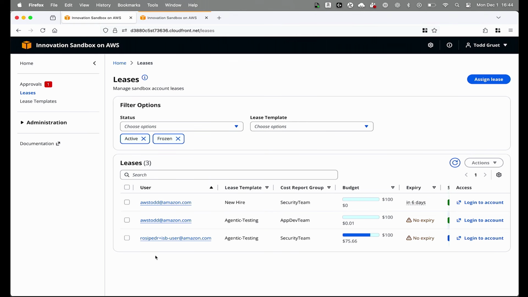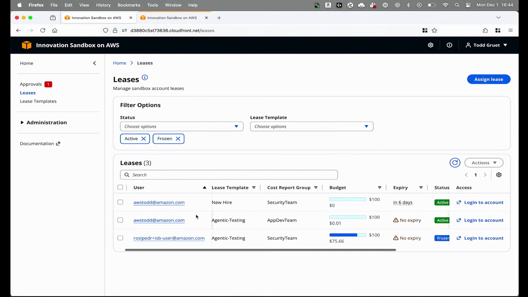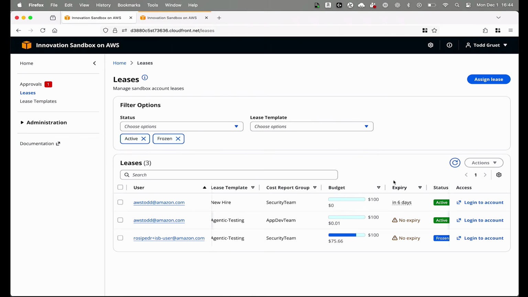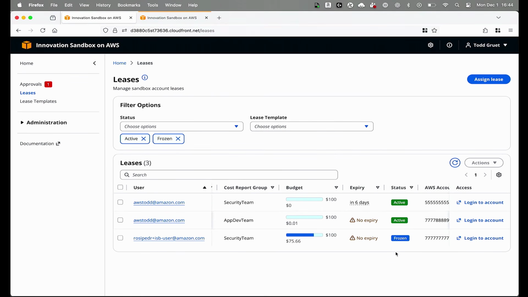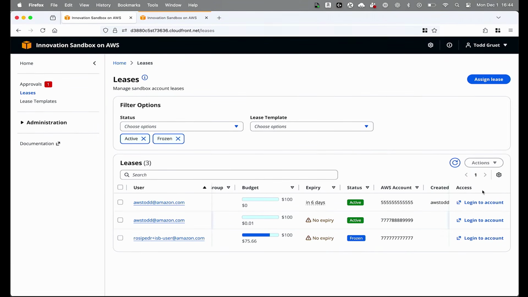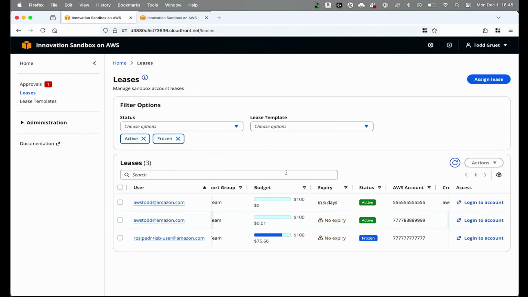If I look at the Leases tab, right now I have 3 active leases. You can see who has these leases. Again, this would be the manager persona looking. We can see what the current budget is, when they're expiring, what's the status. You can see I have one that's in the frozen state. Again, as a manager, I can log into the accounts at any time.